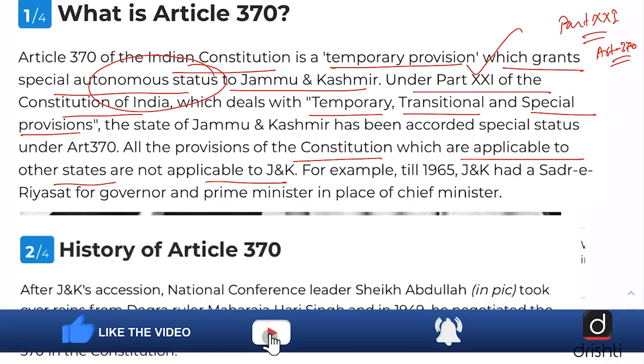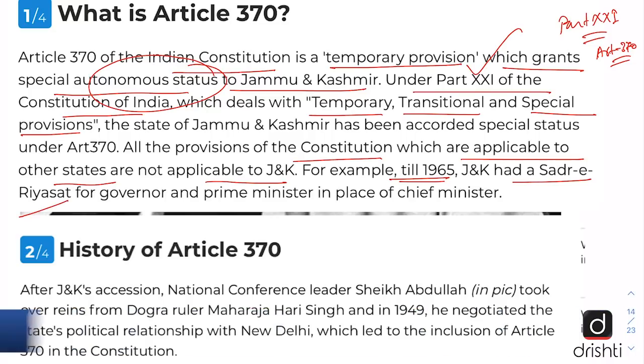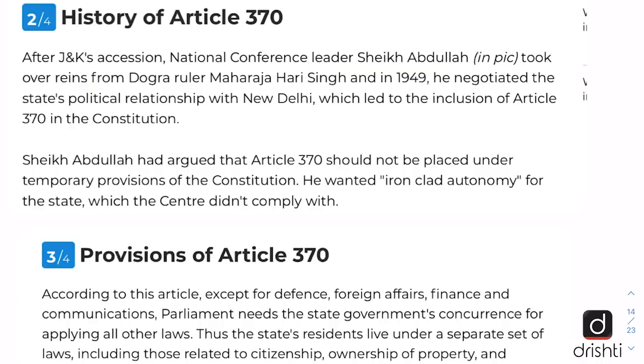For instance, till 1965, Jammu and Kashmir had a Sadr-e-Riyasat, position for governor, and Prime Minister in place of Chief Minister. But after 1965, this was changed. So Jammu and Kashmir became a part of India through an instrument of accession, which was signed by the then Dogra ruler of Jammu and Kashmir, Maharaja Hari Singh, and the Government of India. And this was signed in 1949.